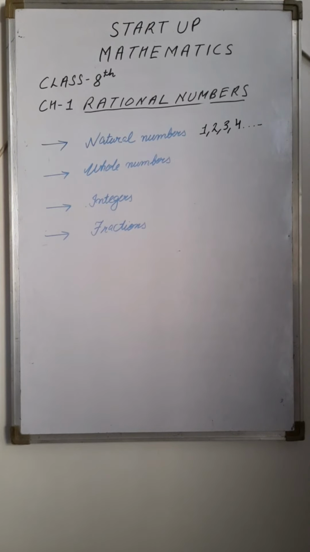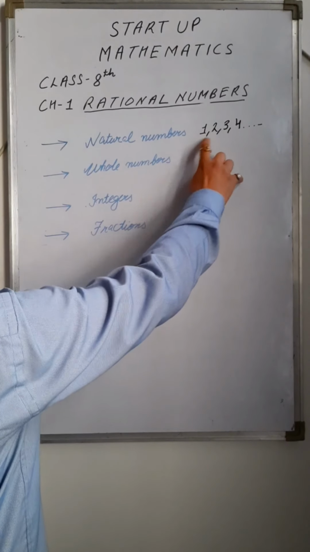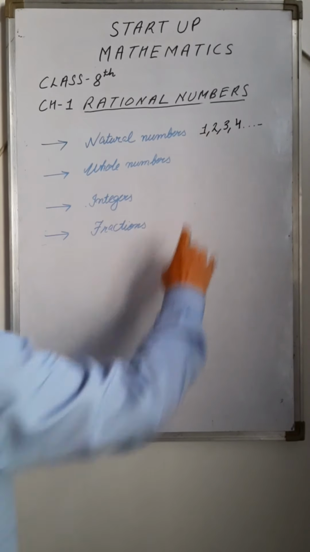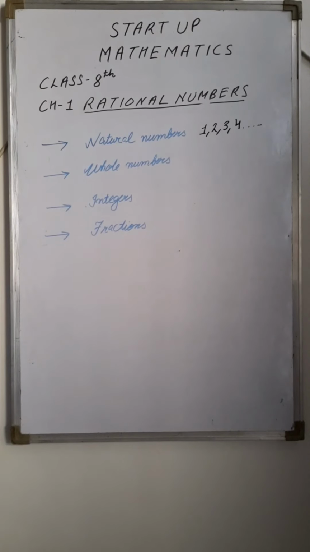They are natural numbers due to their natural appearance, one after the other. We call them natural numbers, right?